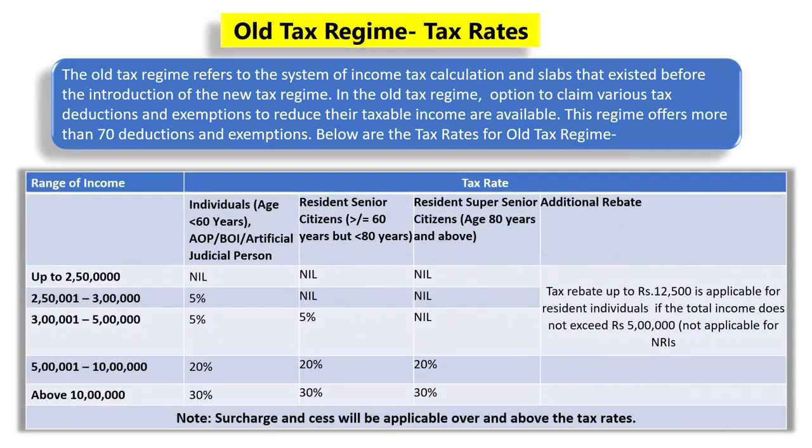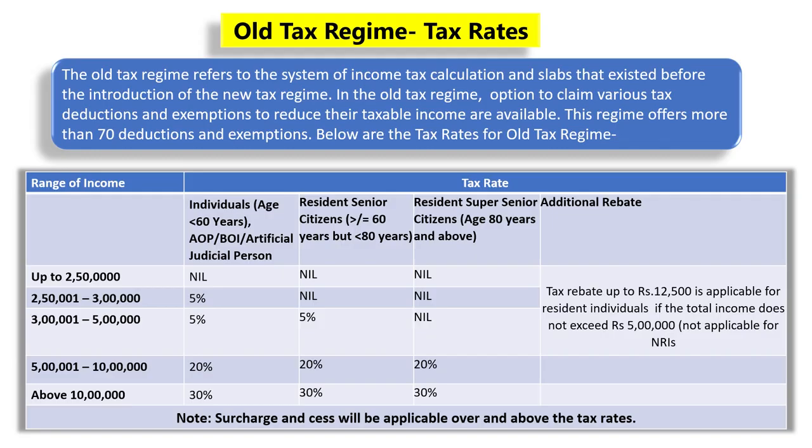For individuals less than 60 years, association of persons, body of individuals and artificial juridical persons, the basic exemption limit is Rs 2,50,000. The second category is resident senior citizens between the age of 60 to 80 years, where the basic exemption limit is Rs 3 lakhs. The third category is resident super senior citizens of age 80 years and above, where the basic exemption limit is up to Rs 5 lakhs.